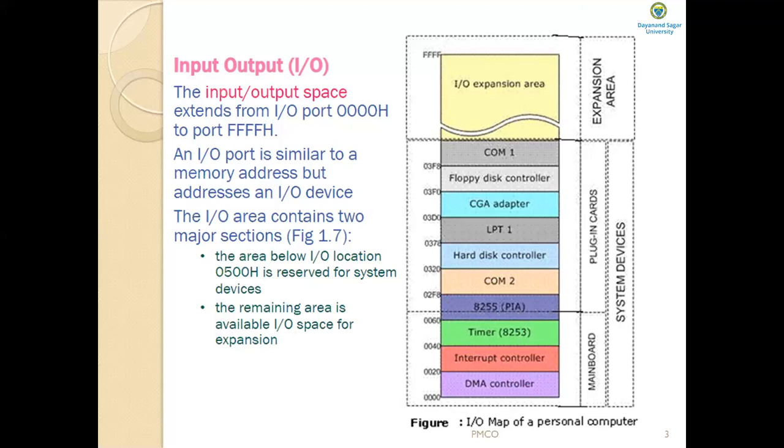Because the microprocessor cannot directly communicate with the IO devices. So whether it is a keyboard or a mouse or a monitor or a printer, etc., the computer can locate these devices by their IO address, input and output address. It is also called the port address. An IO address, input output address, is a unique number assigned to a particular IO device.